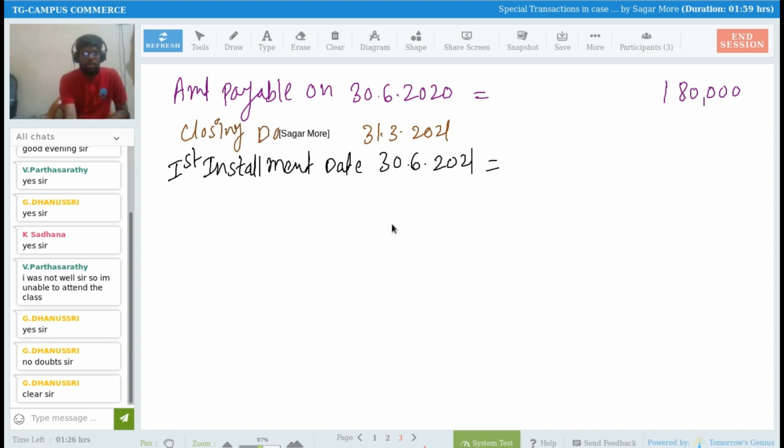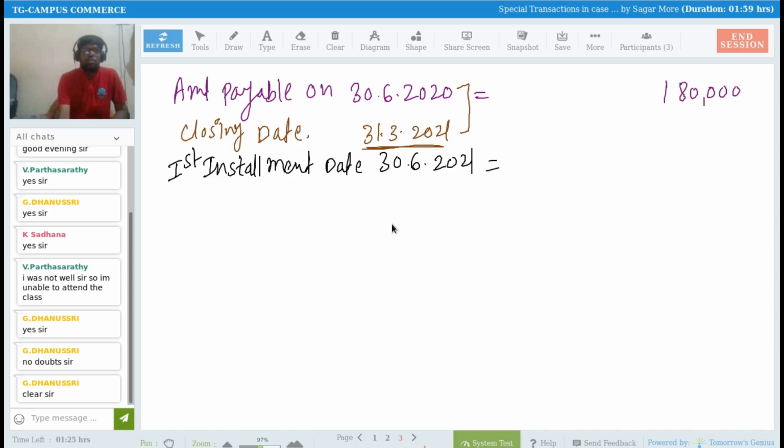So up to the closing date, how much amount of interest do we have to pay? See, from 30th of June up to 31st of March, how many months are there? July, August, September, October, November, December, January, February, and March. 9 months? Yes or no? So up to 31st of March 2021, you haven't paid any single amount, right?